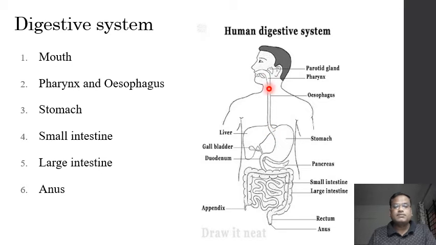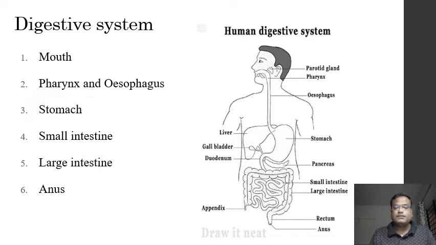Now, what is the function of this esophagus? The esophagus is mainly involved in transportation of food from the mouth to the stomach, and it passes through the thoracic region of the body. Okay, and there is a process called peristalsis by which the food is pushed from the mouth to the stomach. So the next part is the stomach.